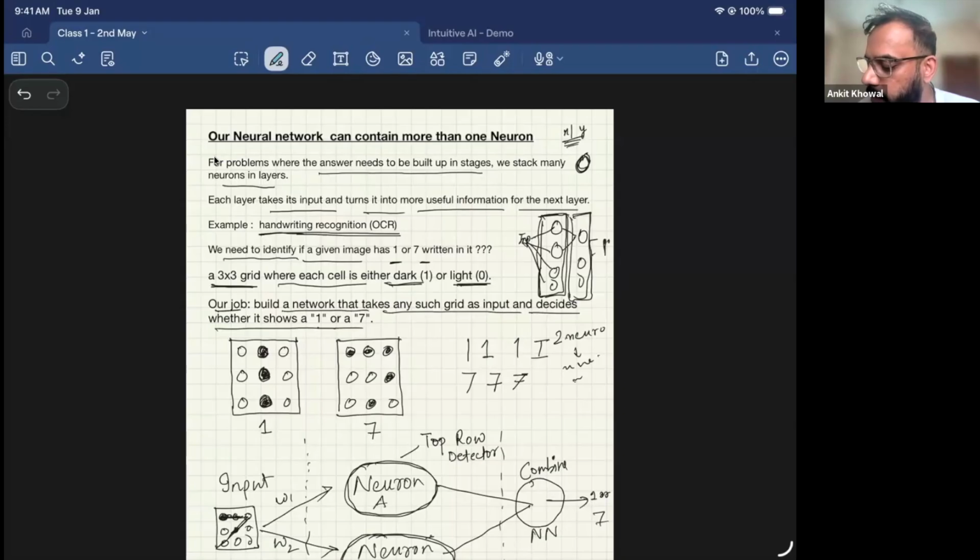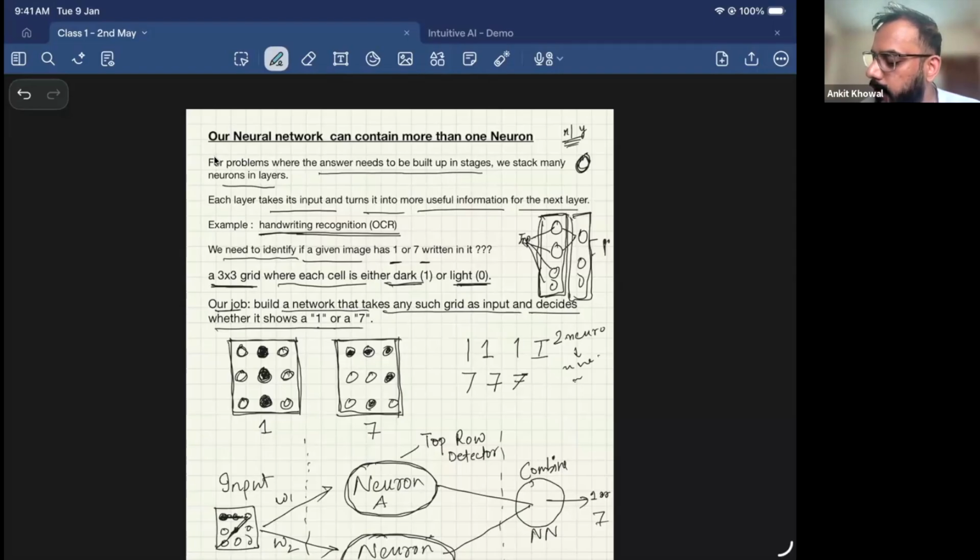So I'll take a few examples. Consider this as my screen. I said it's a 3 cross 3 grid, so let's think of it like this. Now if a 1 is represented on the screen, these pixels will light up. You can see, this is a 1. And if it's a 7, in this 3 cross 3 grid, these pixels will light up. You can see, roughly it's 7. It's not very accurately 7. So this is how we identify whether an image contains 1 or 7.